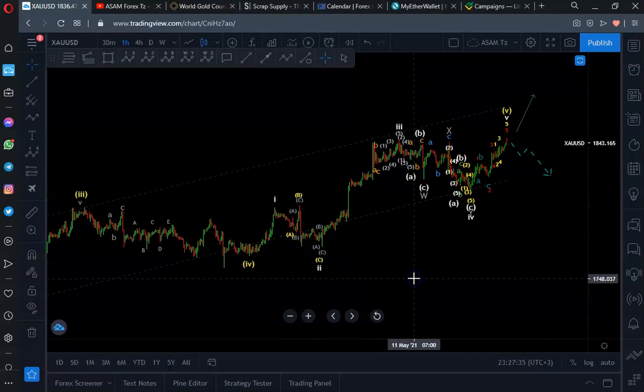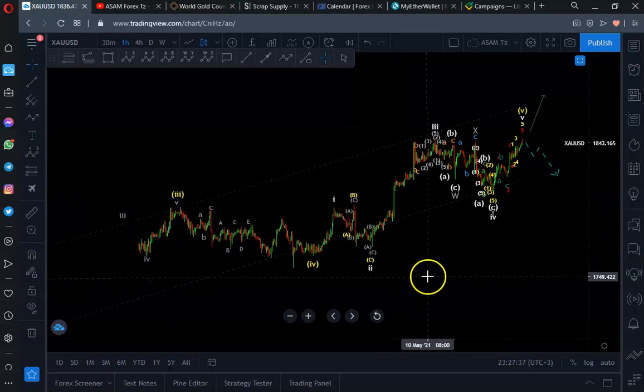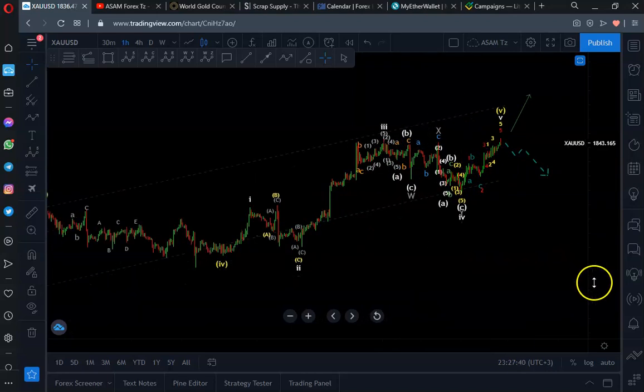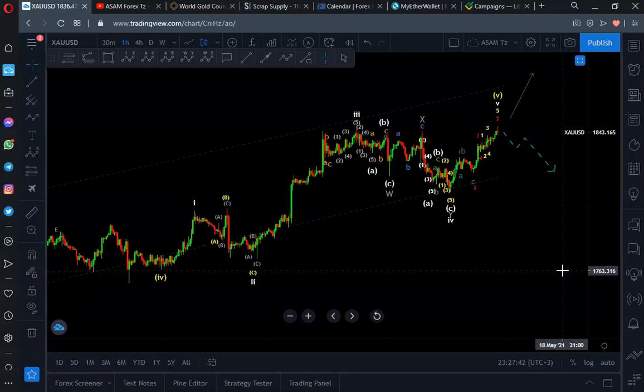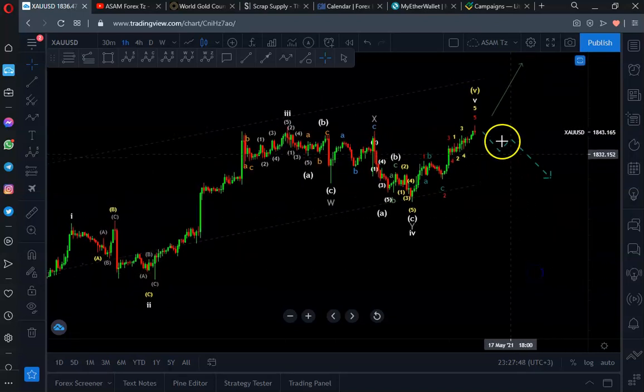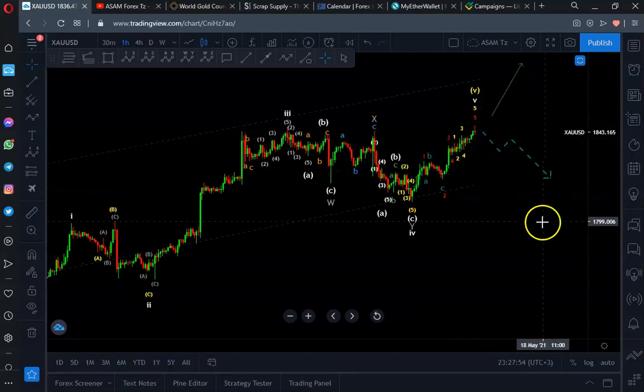It is super extended. So now the major market outlook, the idea that you have to take in your mind for the coming week, is that the market will do something with this very important level right there, and then it will start correcting to the downside.